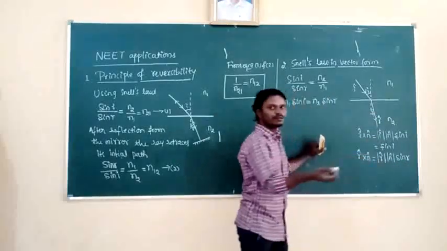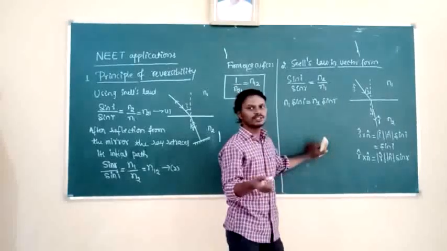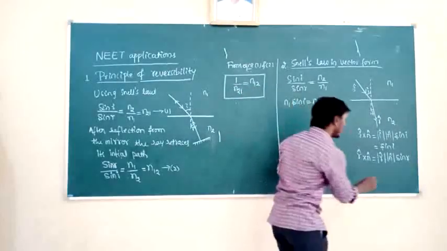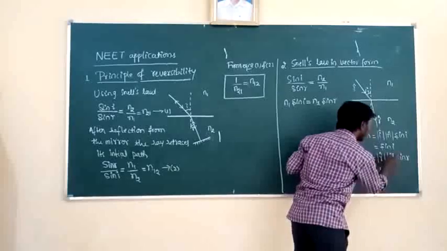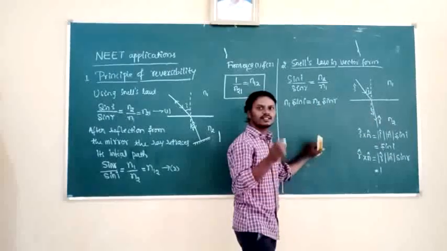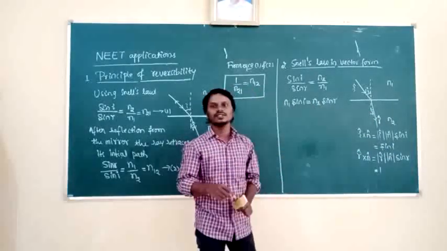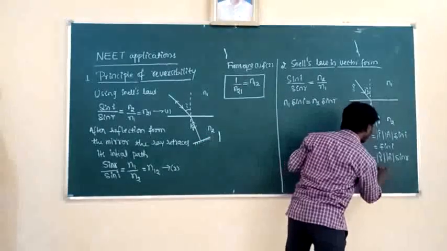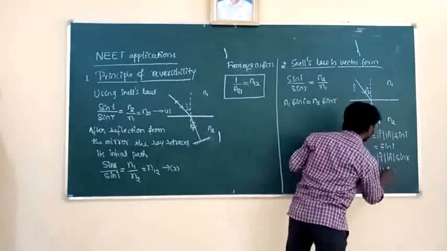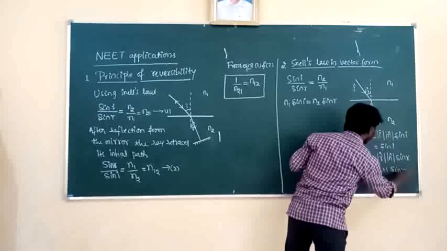What is the magnitude of the unit vector here? Again it is 1. And the normal unit vector, again it is 1. Unit vector means its magnitude is 1. So 1 into 1 into sin r. It is sin r. Okay.